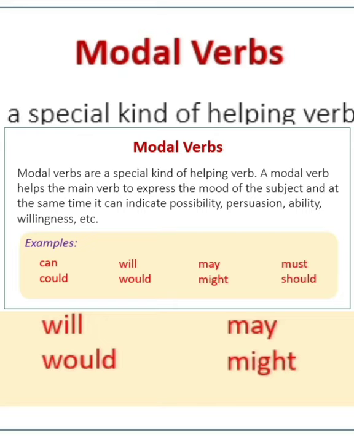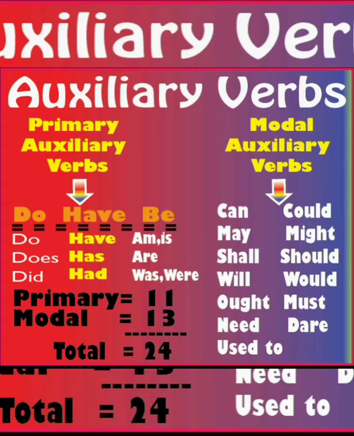I already told you, in primary auxiliary verbs there are three types: do form of helping verbs, have form of helping verbs, and be form of helping verbs. In do form there are three: do, does, did. In have form again there are three: have, has, had. Whereas in be form there are five: am, is, are, was, and were.